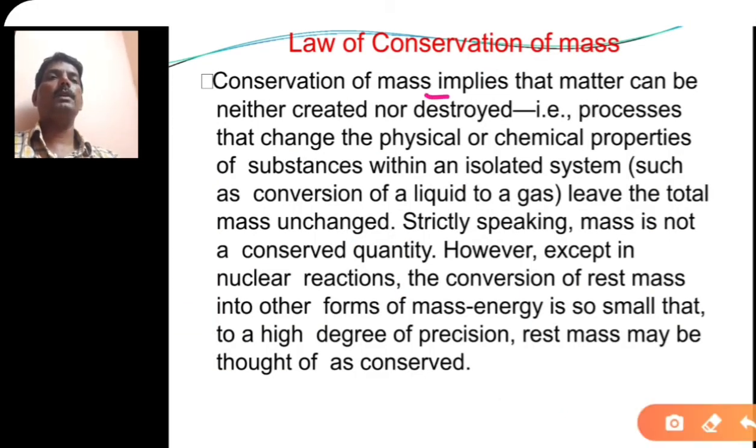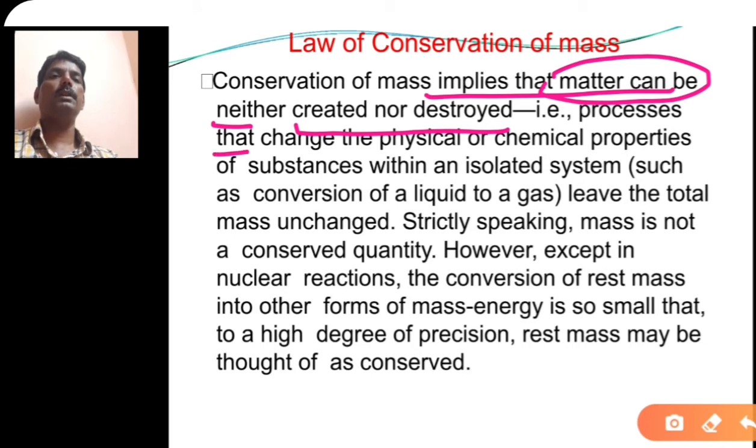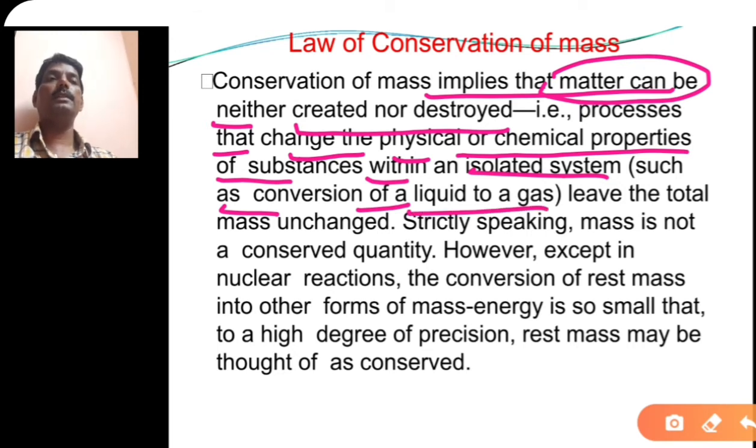The law of conservation of mass implies that matter can neither be created nor be destroyed. The process of change in the physical or chemical properties of a substance within an isolated system, such as the conversion of liquid into gas, is a chemical process that takes place within the isolated system. Such a conversion of liquid to gas leaves the total mass unchanged.